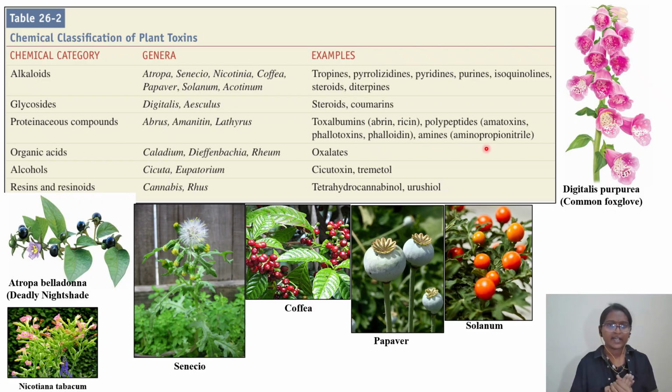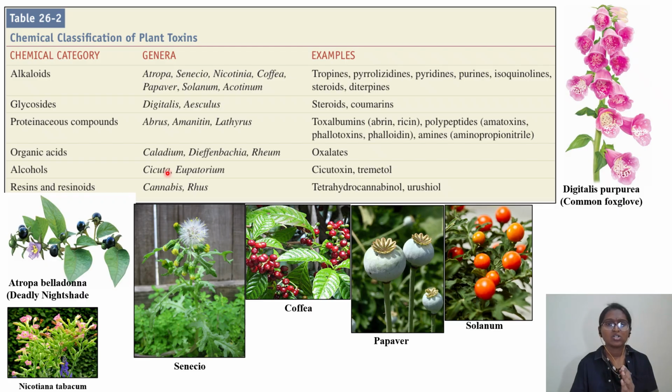Then we have organic acids. In that we have caladium, dieffenbachia. So many questions in your options you will come across dieffenbachia also, because it is causing some kind of contact urticaria. The best example is there, oxalate and graphite crystals, oxalate causing kidney toxicity will be there. So this is also very, very important. Try to remember dieffenbachia, oxalates.